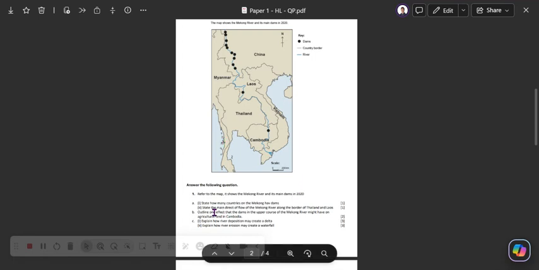Okay. So outline one effect that the dams in the upper course of the Mekong might have on agricultural land in Cambodia. Now for this you need an understanding of dams, and in terms of agriculture, you've got two things which they affect. One is that silt can be deposited behind the dam, so it's not making its way downstream. So during a time of flood, this silt, or the alluvium, is not deposited onto the agricultural land, and therefore could cause a lower fertility of the soil, which could affect agricultural yield.